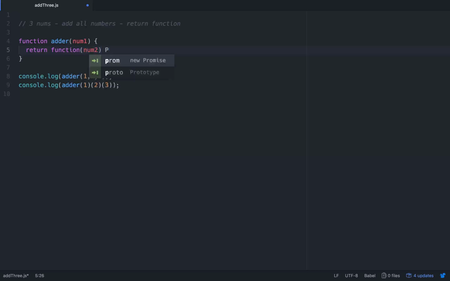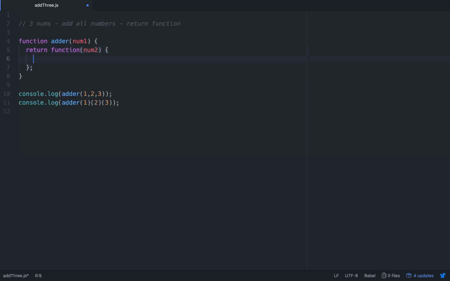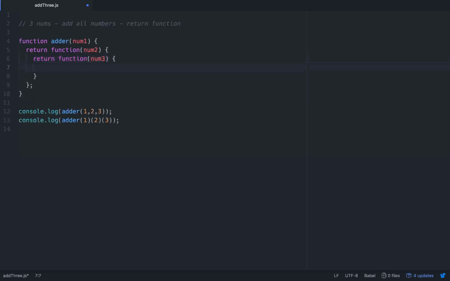Okay. And then what that will do in turn is it will return a function. If I could type. And then that will have num3, for example. And then what that does, since we have in the scope chain all of the variables now, you can just return, what was it, num1 plus num2 plus num3, right? So if you look at that, that's a little bit harder code to step through than the original.